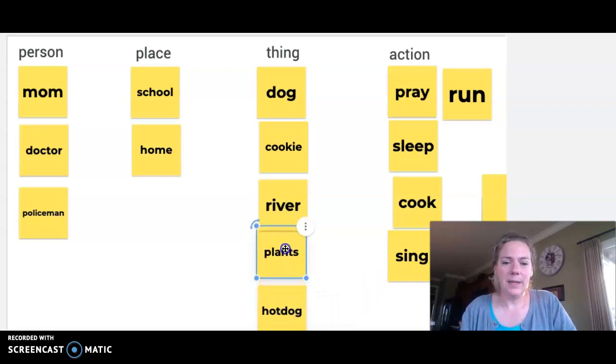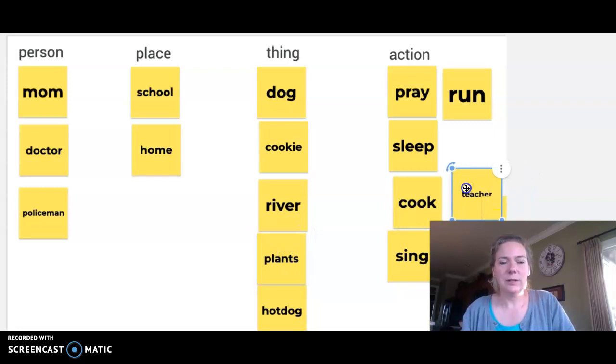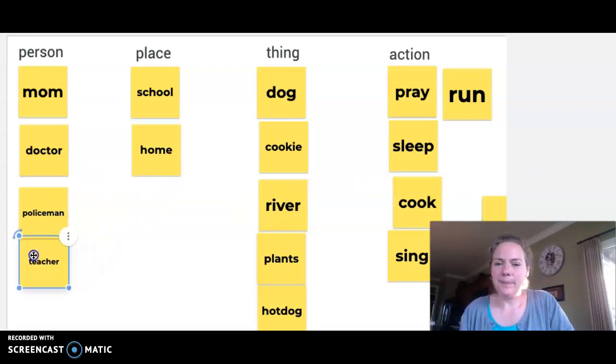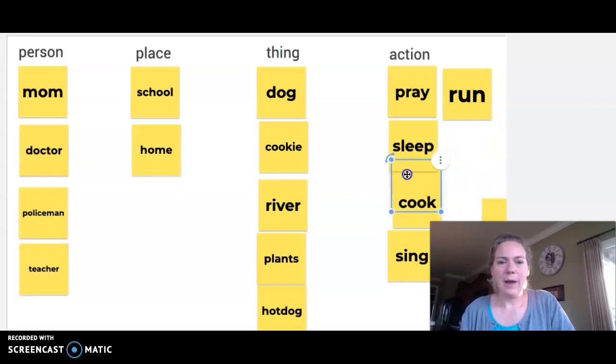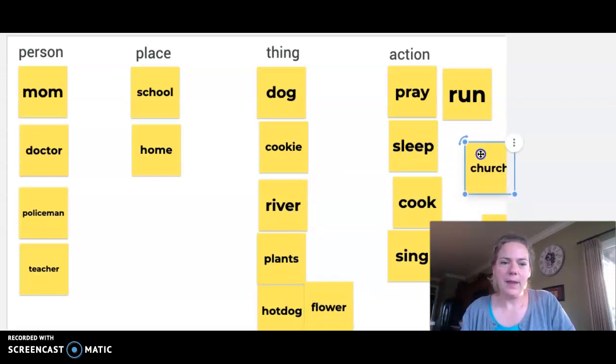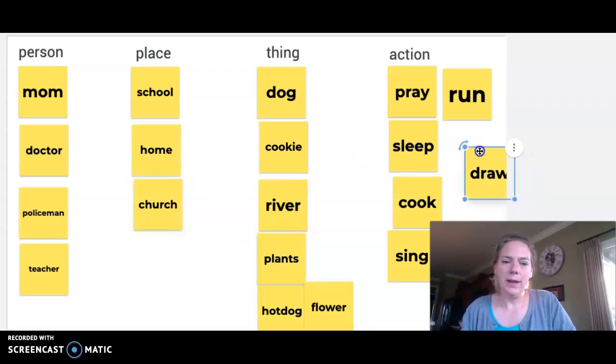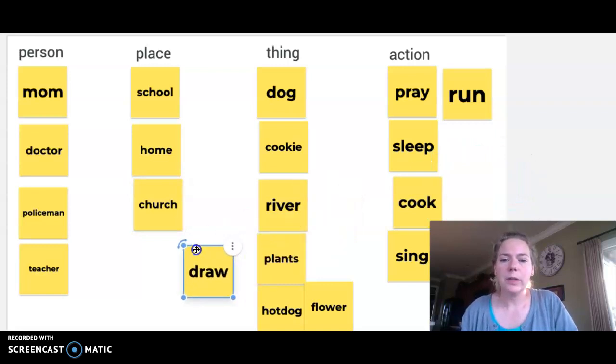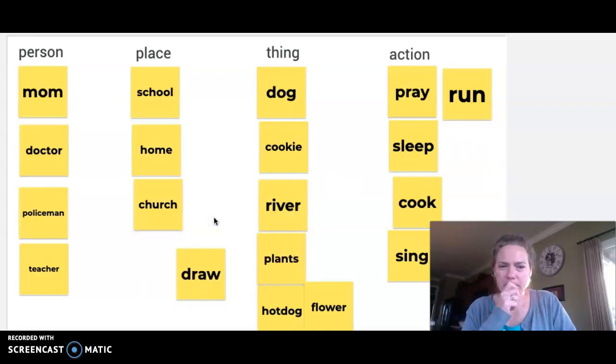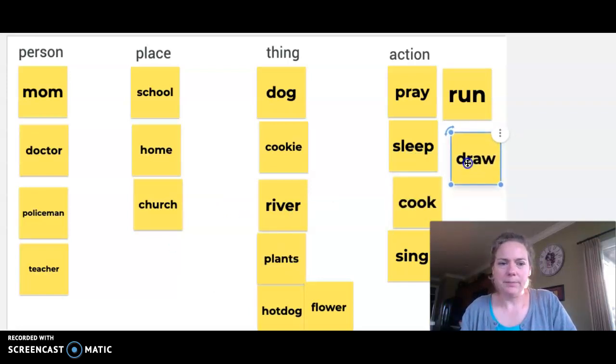It looks like I made too many Post-its for us to put in here. Teacher. That's a person. Yep. Flower. There's another thing. Kind of throw it down there in the bottom. Church. Ooh, place. And I think I have one more hiding. Draw. Where should we put draw? You're right. Draw is an action.